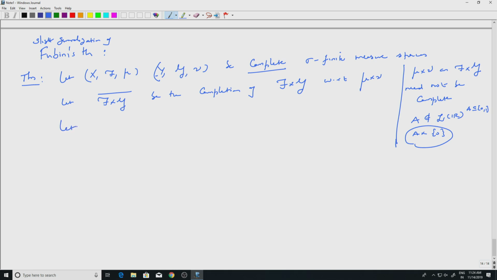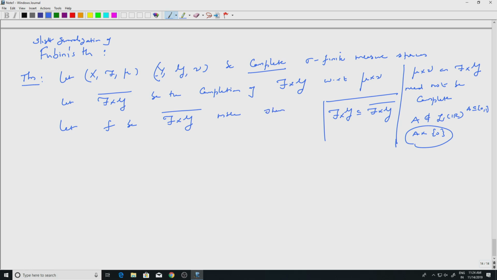Let f be F cross G bar measurable. That means it's a bigger sigma algebra, so keep that in mind. F cross G is a sigma algebra, and the completion is just putting more sets there. So that's a bigger sigma algebra, and if f is measurable with respect to the bigger sigma algebra, it need not be measurable with respect to the smaller one.